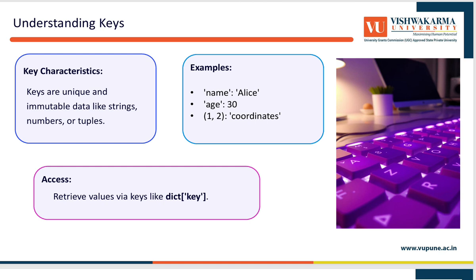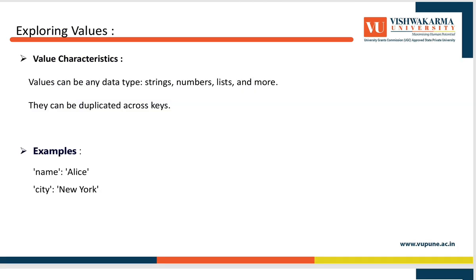After that, we can see exploring the values. Values can be any data type like strings, numbers, lists, and more. Values can be duplicated, which means they can be duplicated across the keys. For example, name: Alice, city: New York.